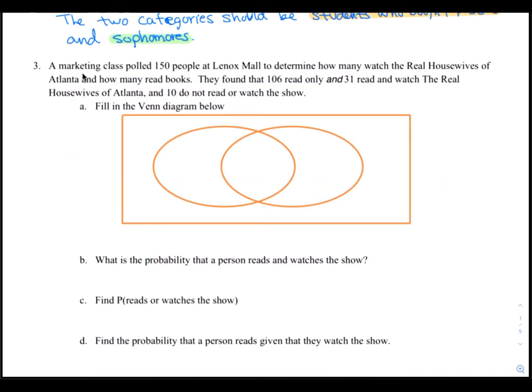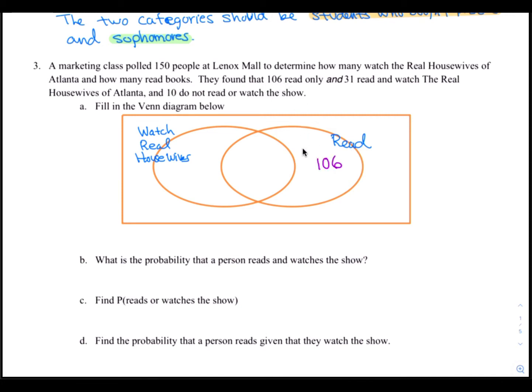All right, question 3. A marketing class polled 150 people at Lenox Mall to determine how many watch The Real Housewives of Atlanta and how many read books. They found that 106 read only and 31 read and watch The Real Housewives of Atlanta, and 10 do not read or watch the show. Fill in the Venn diagram below. Well, it should be obvious that the two categories are those who watch The Real Housewives and those who read.